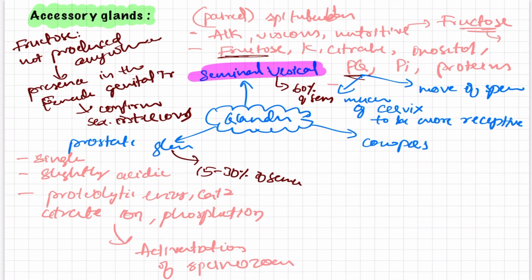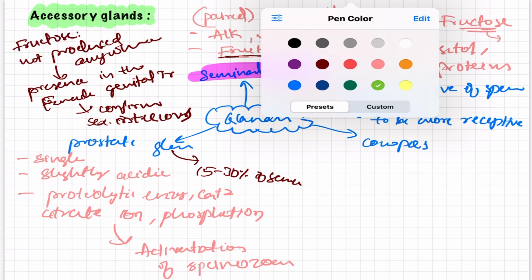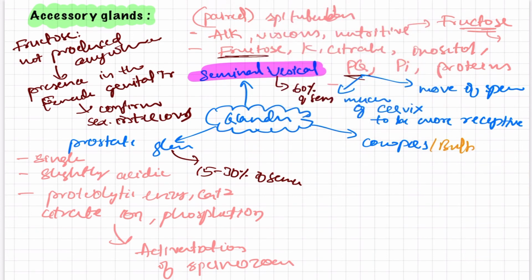So now let us move to the Cowper's gland. Cowper's gland is also known as the bulbourethral gland. It is a paired gland like the seminal vesicle, and the secretion is slightly alkaline. It is very important because next I will explain its importance. It also has mucus. Please remember, it is alkaline. Why? Because it relates to the function.